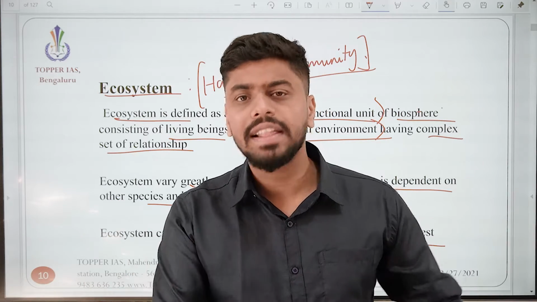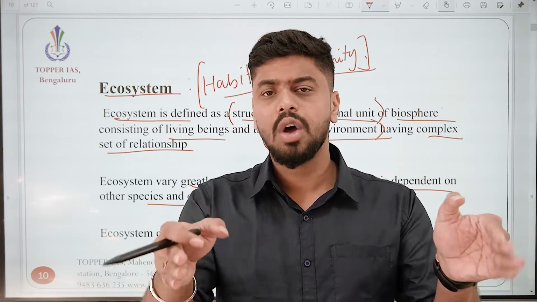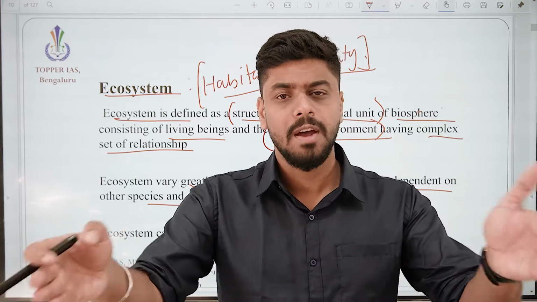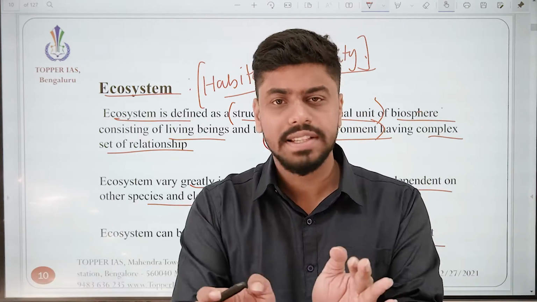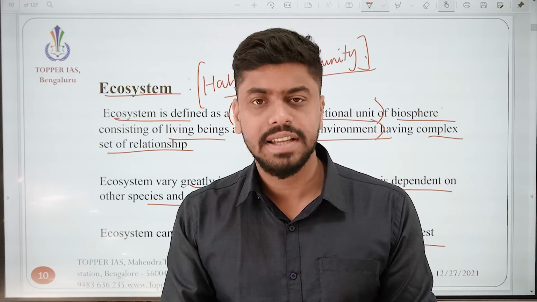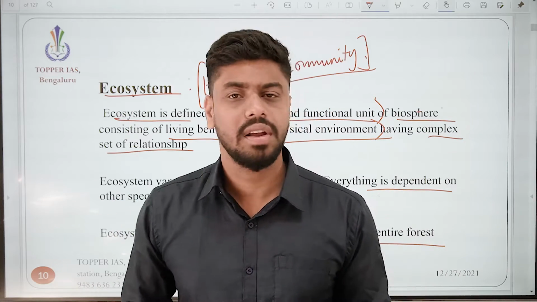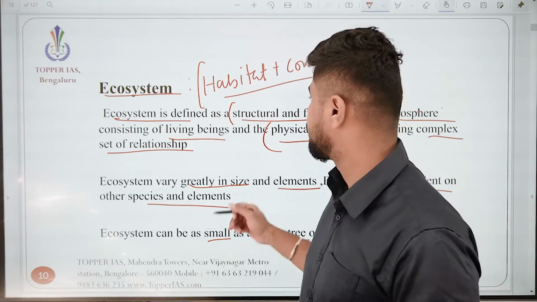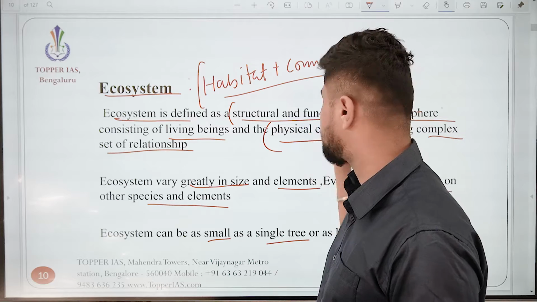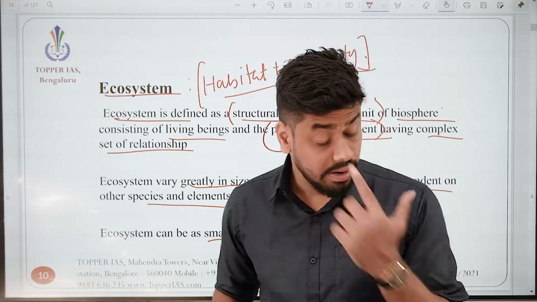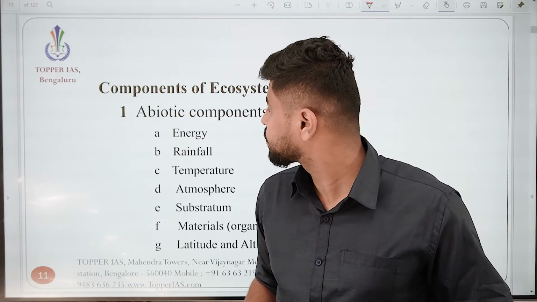Now you put back these animals. Now you have a functional relationship between this community where all these animals are living together plus this habitat. So this community plus this habitat is nothing but your ecosystem. So ecosystem is defined as structural and functional unit. I hope this is clear. Let's move on.